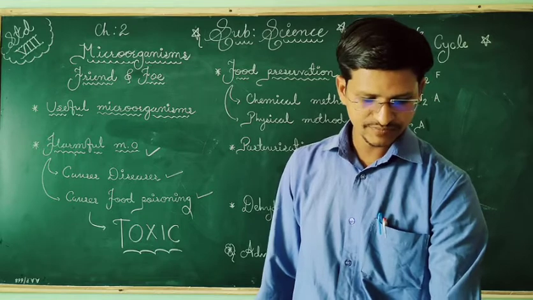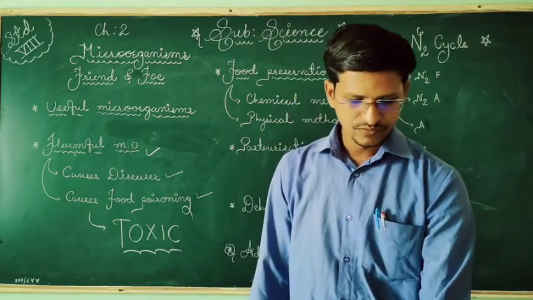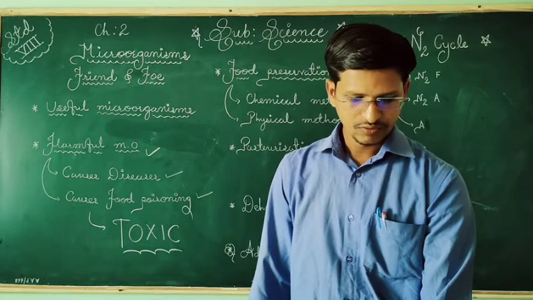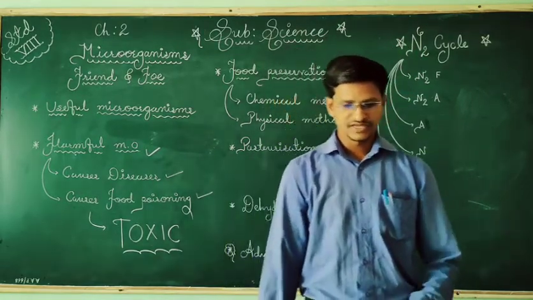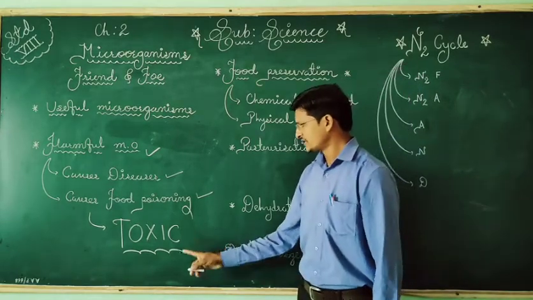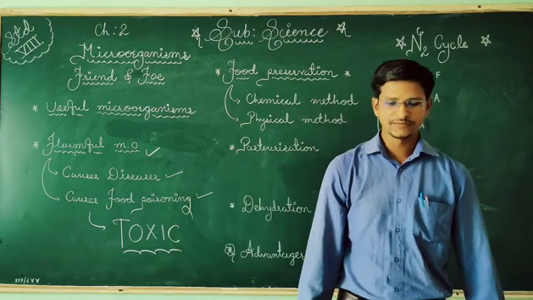So the toxic substances produced by microorganisms make the food poisonous, causing serious illness. That is called food poisoning. The main word is toxic substances.